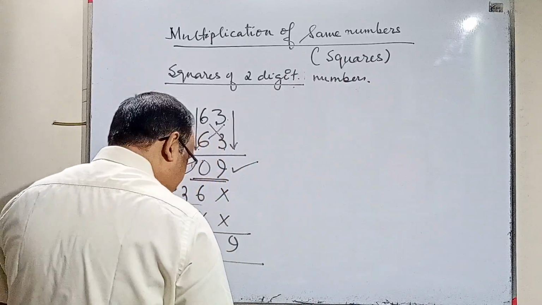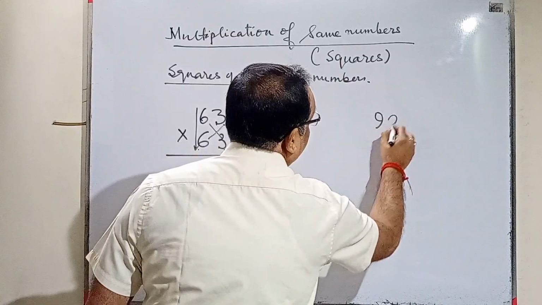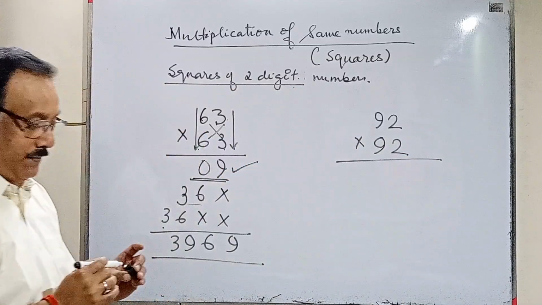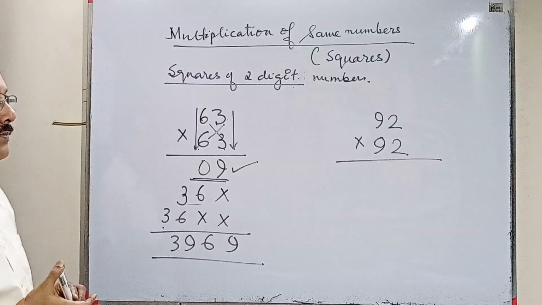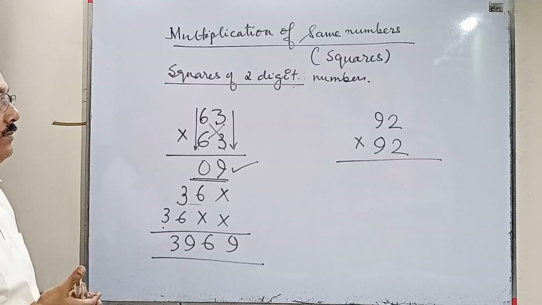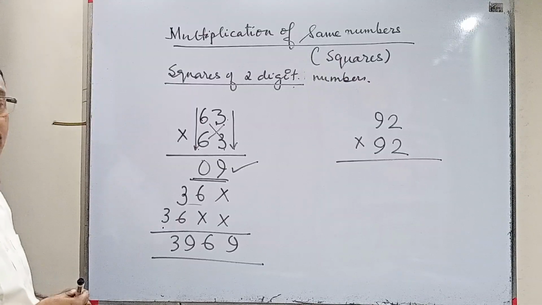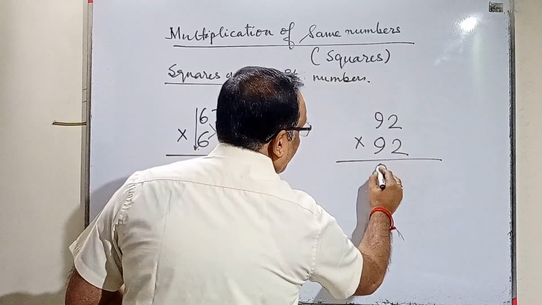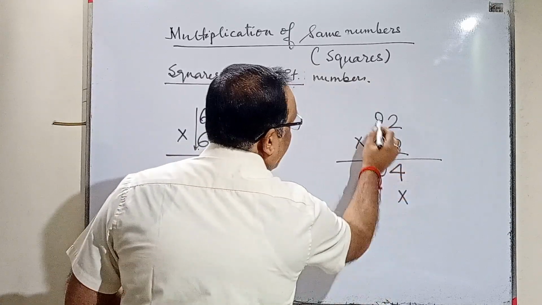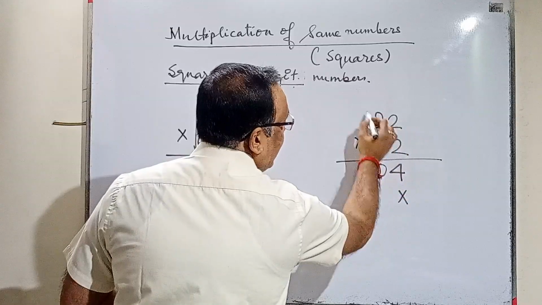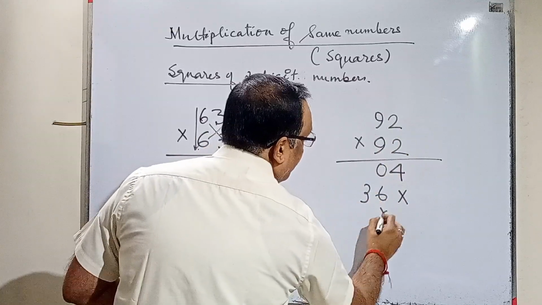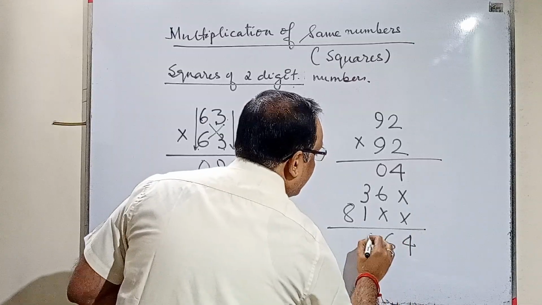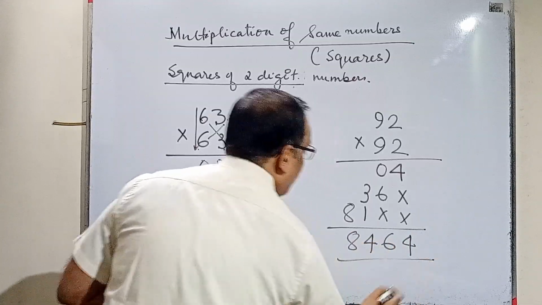You must not take more than 10 seconds, I tell you. 10 seconds sufficient to do this. Okay, done? 2 into 2, 4. 9 into 2, 18. 9 into 2, 18. 18 plus 18, 36. 9 into 9, 81. 4, 6, 3 plus 1, 4, 8, 4, 6, 4.